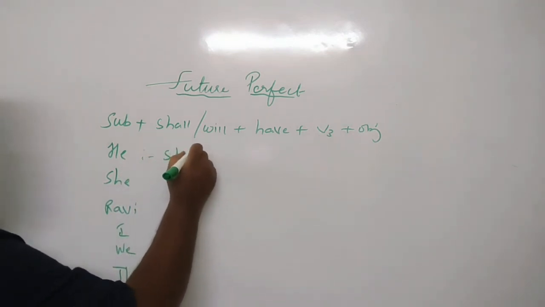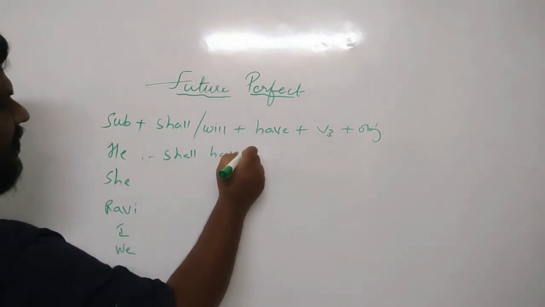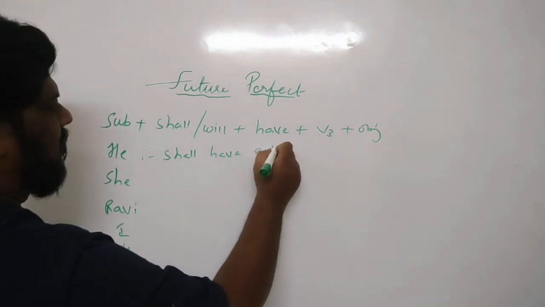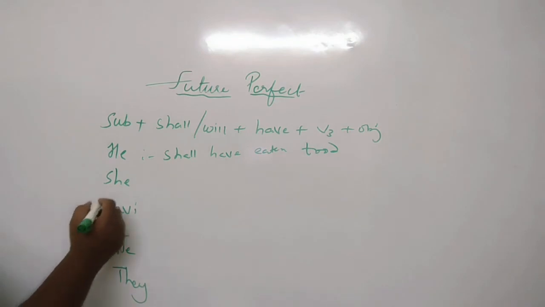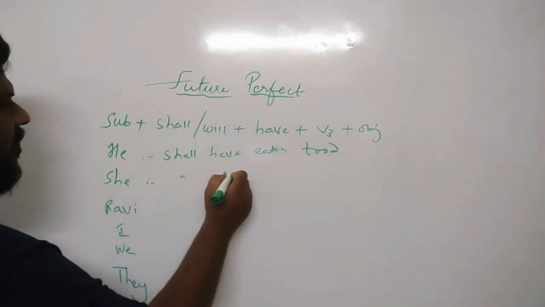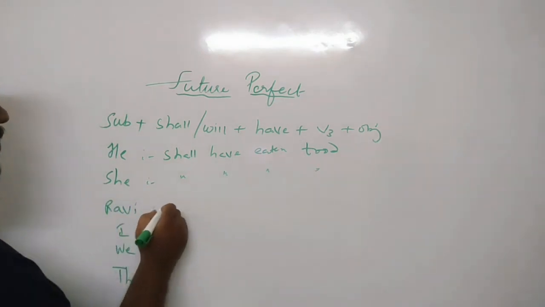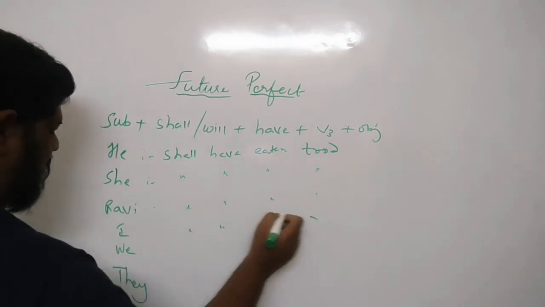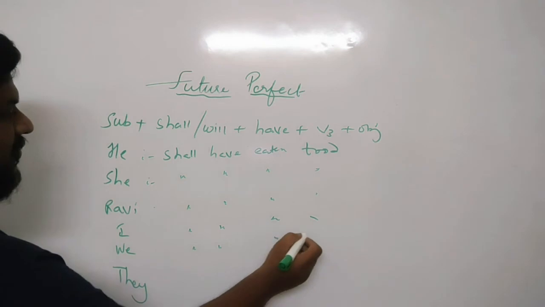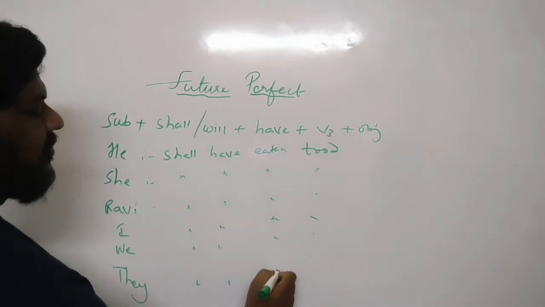He shall have eaten food by the time his father comes. Okay, same. She shall have eaten food. Ravi shall have eaten food. I shall have eaten food. We shall have eaten food. They shall have eaten food.